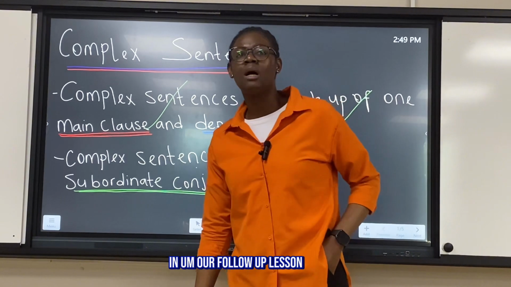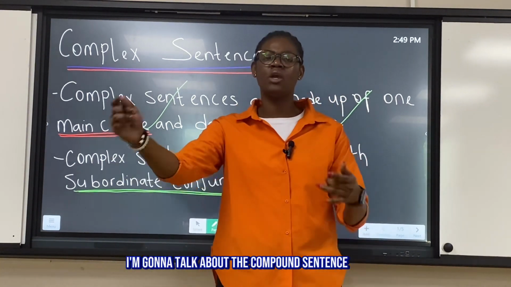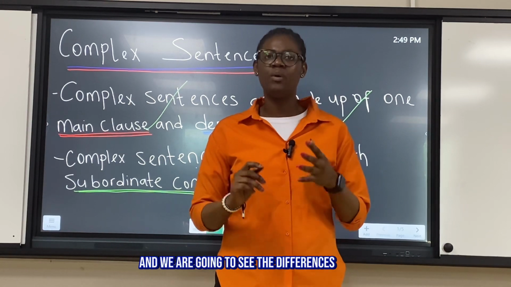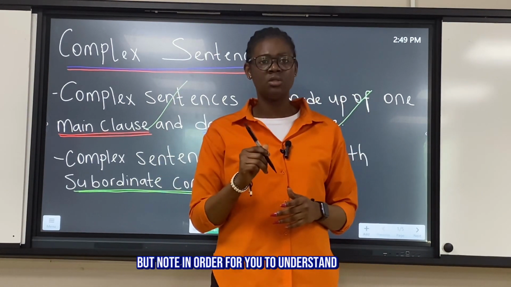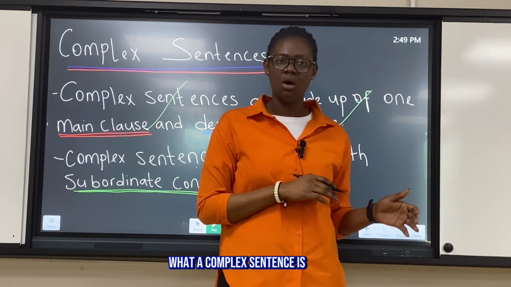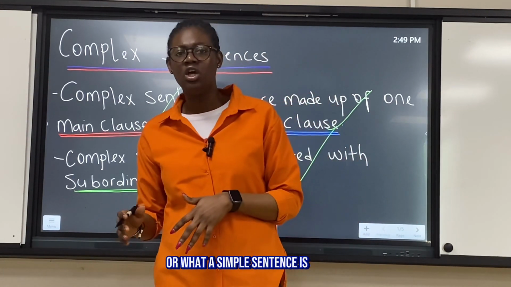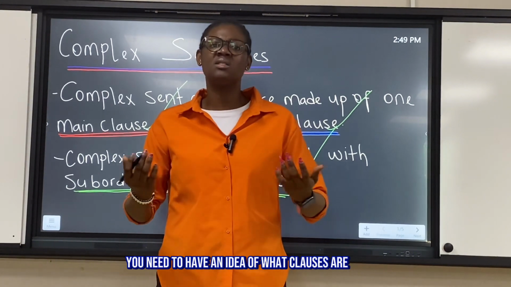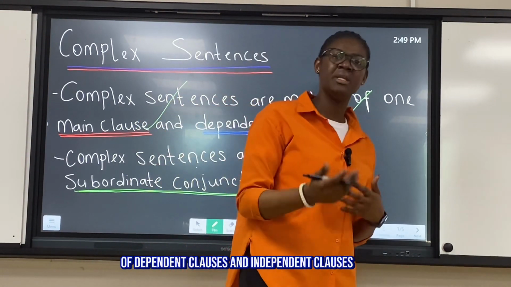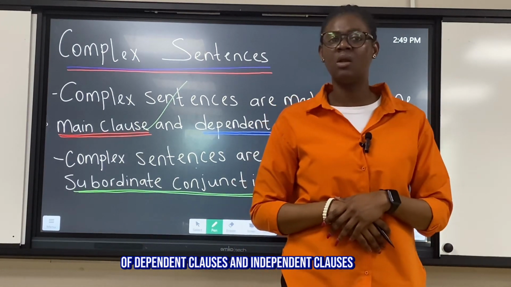In our follow-up lesson, I'm going to talk about a compound sentence and a compound complex sentence, and we are going to see the differences. But note, in order for you to understand what a complex sentence is or what a simple sentence is, you need to have an idea of what clauses are in English language. You need to have a clue about dependent clauses and independent clauses.